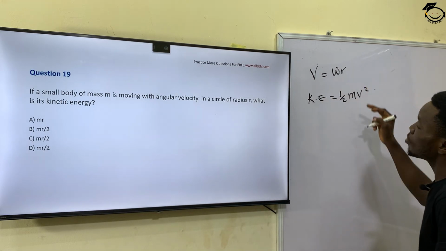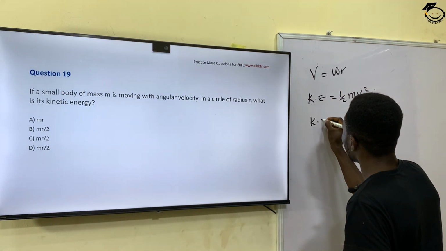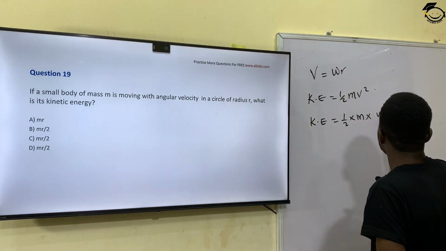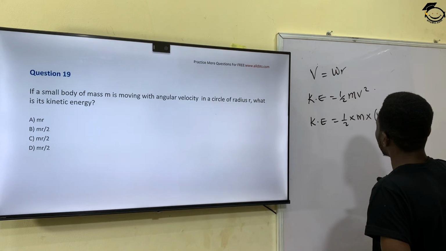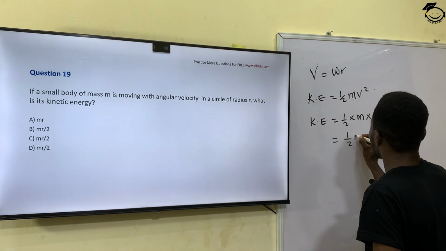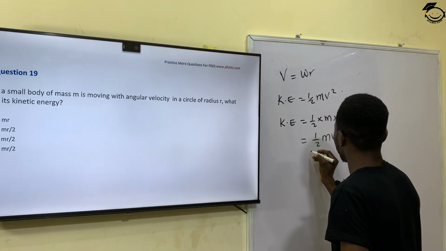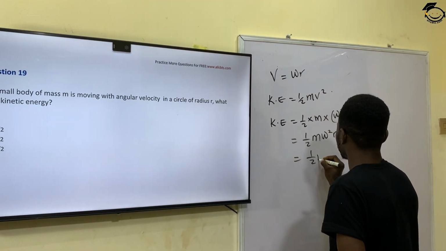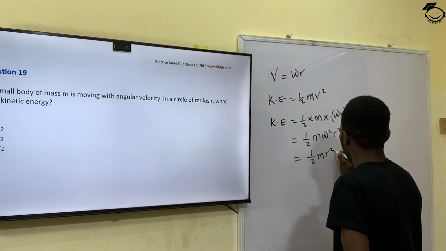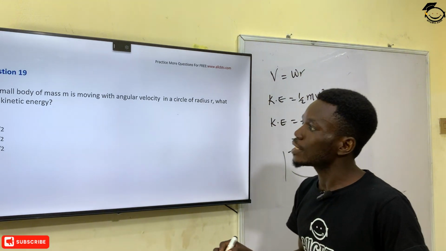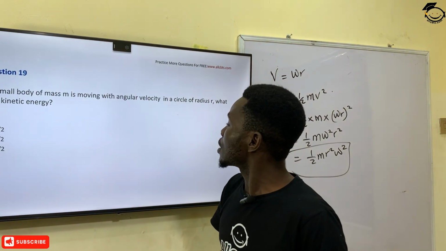Since my v is equal to omega r, my kinetic energy is equal to 1 over 2 times m times omega r all squared, which will give me 1 over 2 m omega squared r squared, or you can arrange it alphabetically such that I'll have 1 over 2 m r squared omega squared. So this is the formula for calculating the kinetic energy of a body in a circular path.